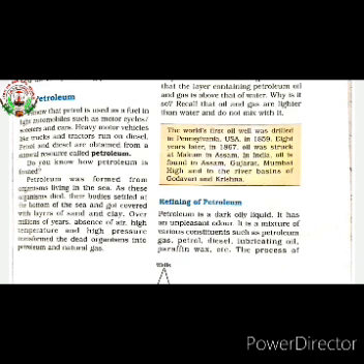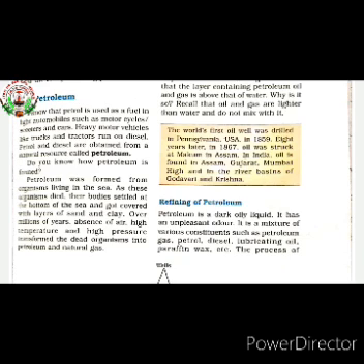Now the question arises, how is it formed and from where is it obtained. Yes, petroleum is formed from organisms living in the sea. As these organisms died, their bodies settled at the bottom of the sea and got covered with a layer of sand and clay.